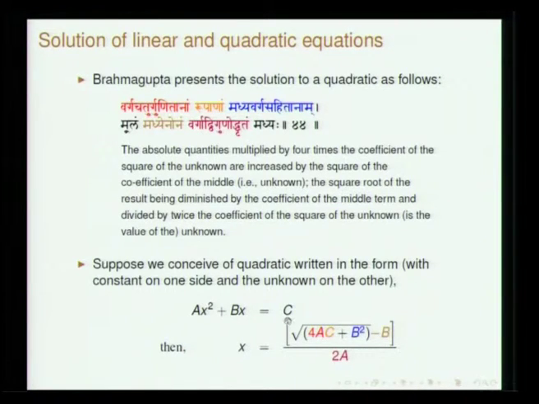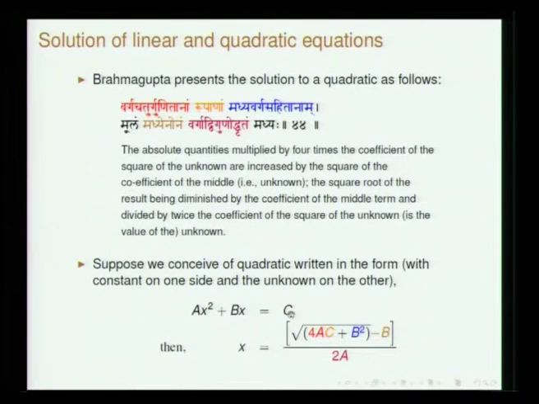So Ax square plus Bx plus, we usually say C. So he puts it on the other side. This is the general way in which such things have been handled. If you look at the procedure that has been laid down, you take rupa to one side and the unknowns on one side, and then handle this. So this C is referred to as rupa. Varga chaturgunitanam rupanam. See, this varga here refers to the coefficient of x square, okay.